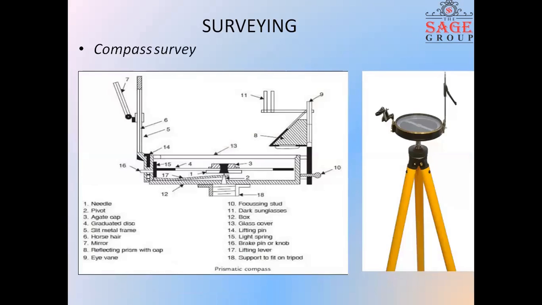Then we come to the compass survey. In the chain survey, we measured the horizontal distance, but in the compass survey, we are going to measure the internal angles of some marked points.